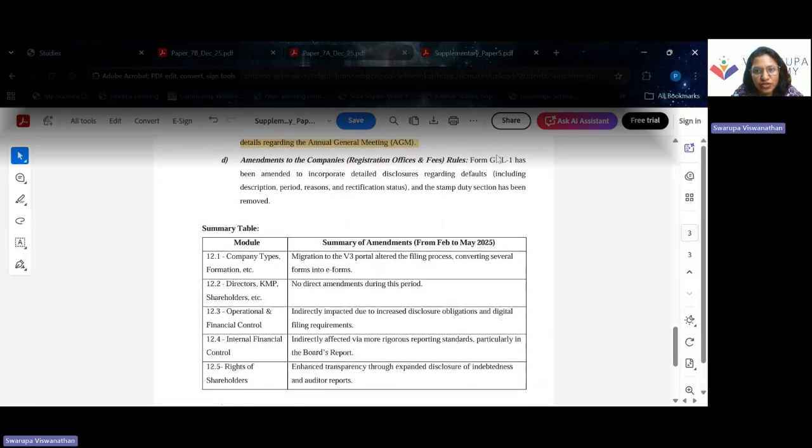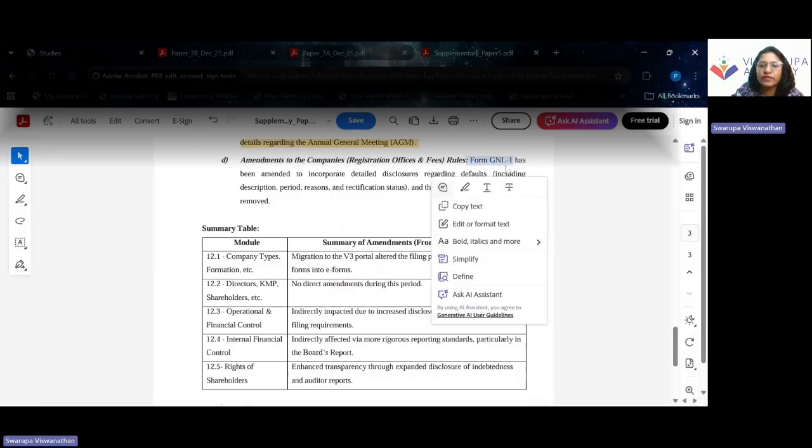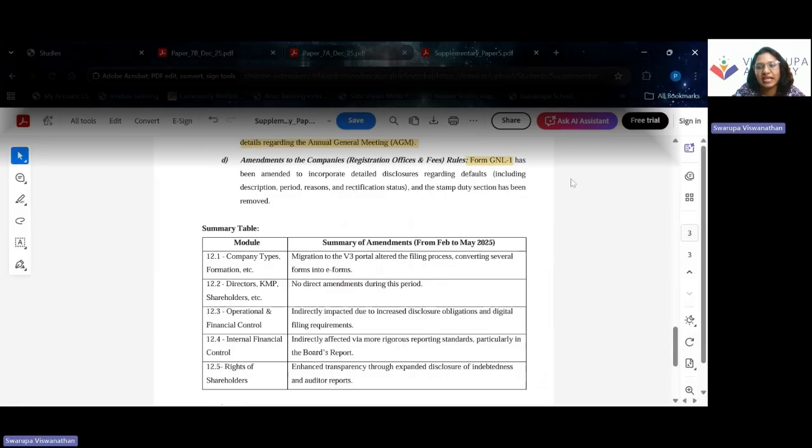Then with respect to registration offices, Form GNL1 has been amended to incorporate details about defaults, and the stamp duty section has been removed. So this is another update with respect to registration Form GNL1.